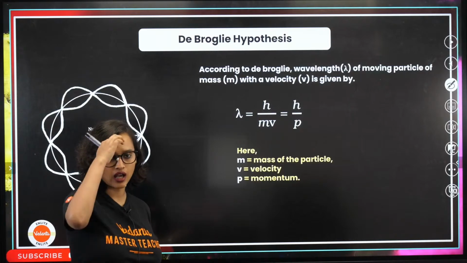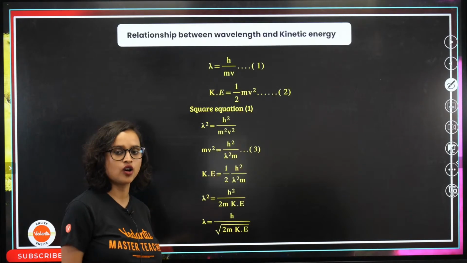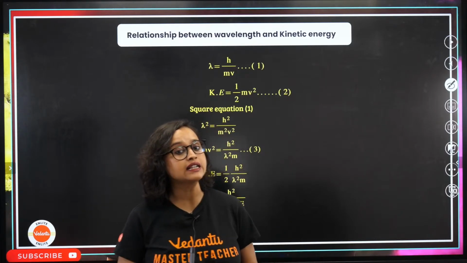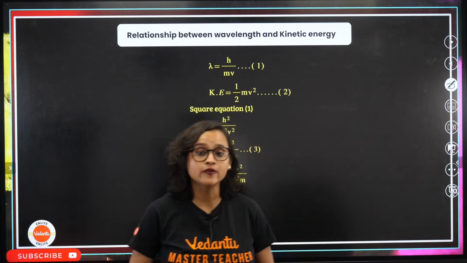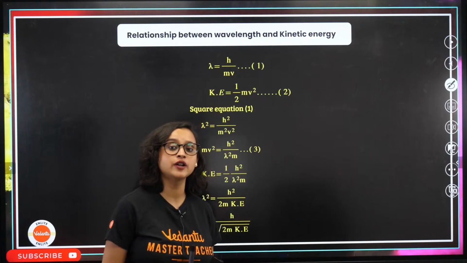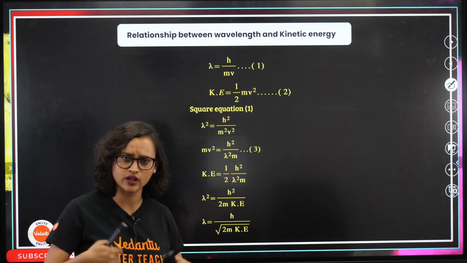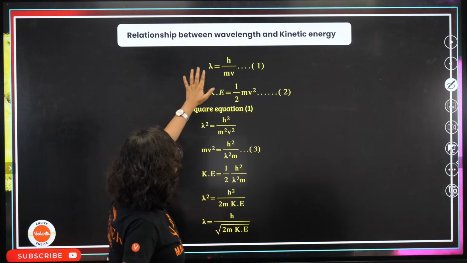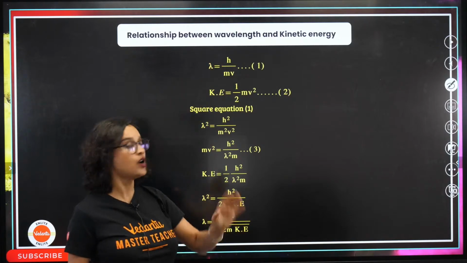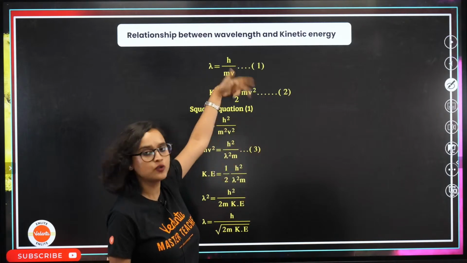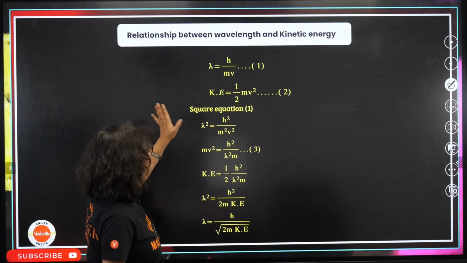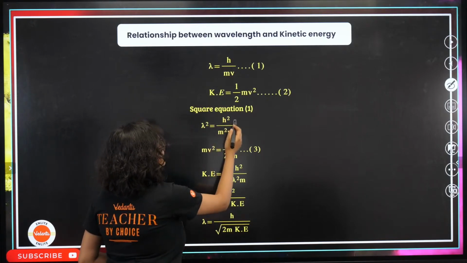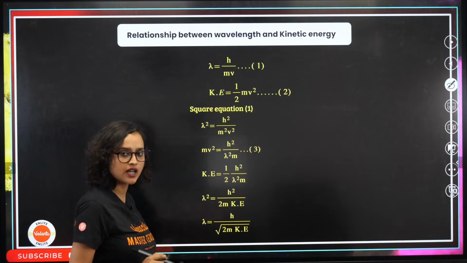Great. So if we want a relationship between wavelength and kinetic energy, let's put it on the paper. Lambda is equal to h by mv, we know it. What is kinetic energy? Half mv square. So we have two equations. Now we will square equation 1. So lambda square is equal to h square by m square v square.